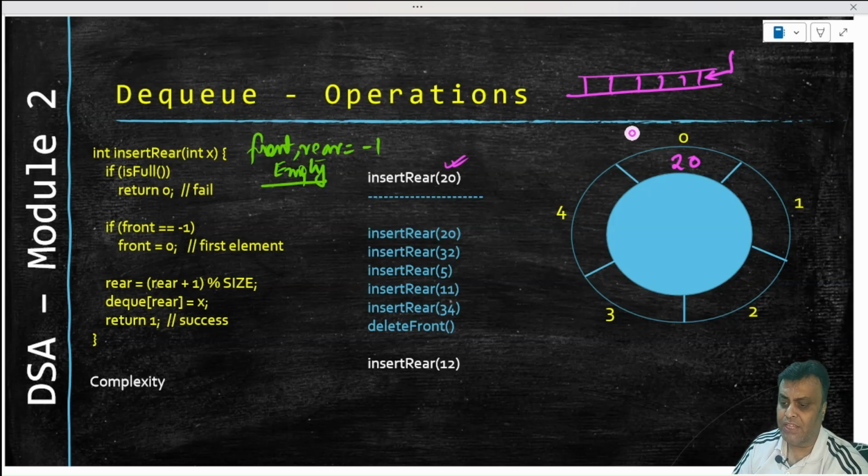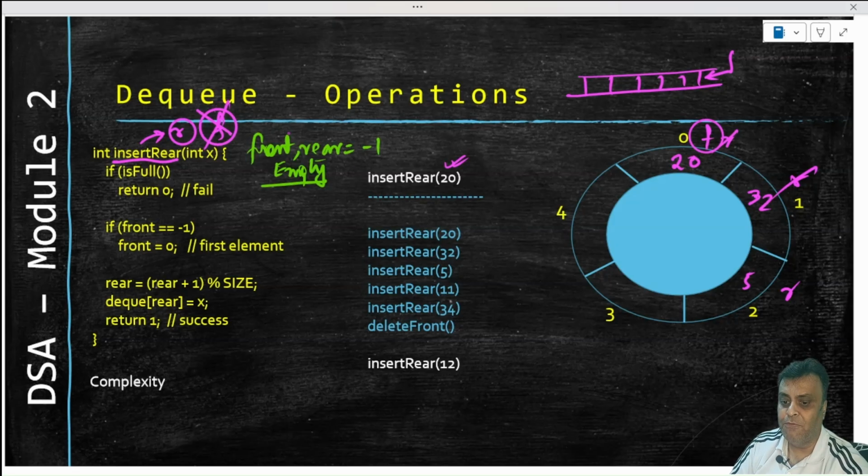See, when we are talking about a queue, the front stays here, and if we talk about insert rear as an operation and we start inserting elements like 32, 5, what is moving? Front is not moving, the rear is moving. So rear comes here, then rear comes here, front was here. Front stays static and rear only moves. So insert rear actually handles rear. Insert rear doesn't handle front.